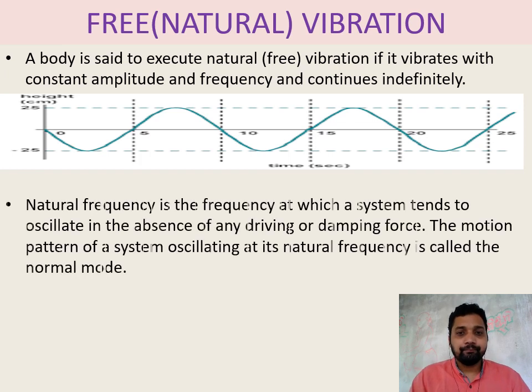As we know, the number of times a body vibrates in 1 second is called frequency. So how many times a body vibrates in 1 second is called natural frequency, in the absence of any driving or damping force, meaning opposing force. And this natural frequency is different for different types of material, different shape of material, different mass of material.